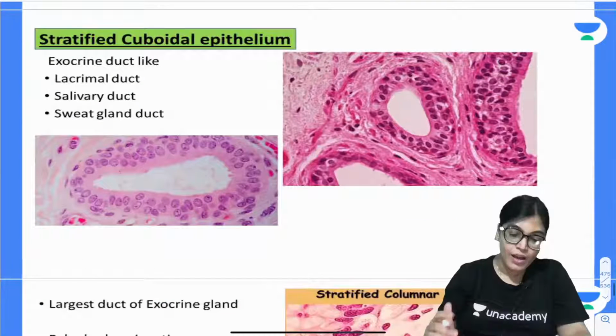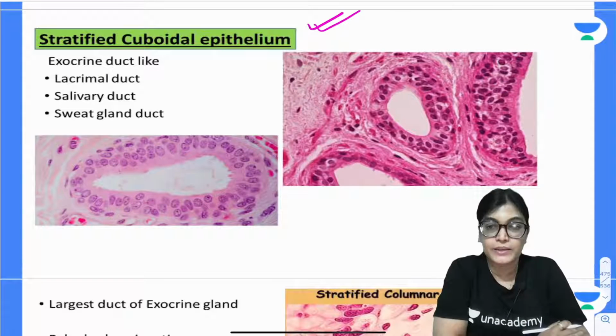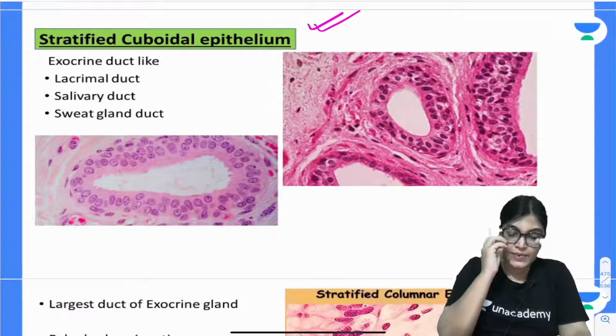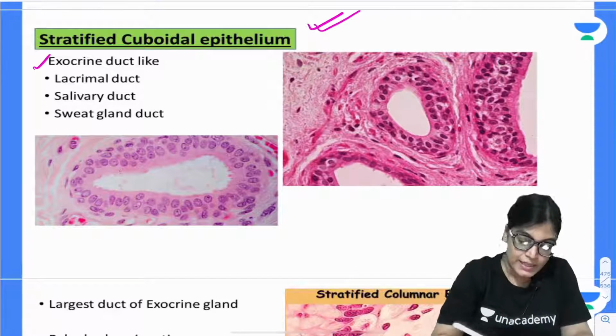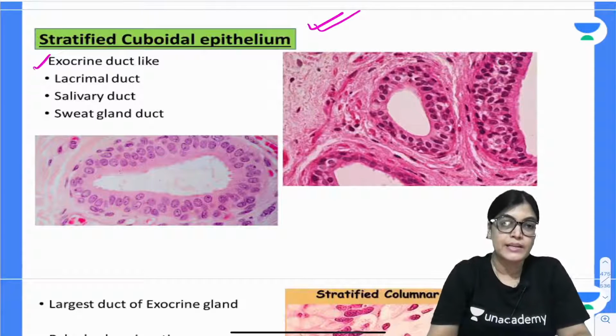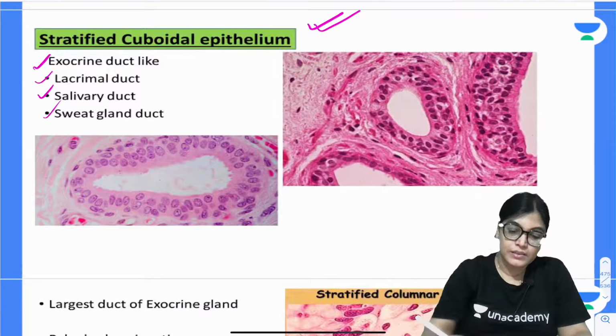Now the next category is stratified cuboidal epithelium. Stratified cuboidal epithelium is present in the ducts of glands. Exocrine ducts like lacrimal duct, salivary duct and sweat gland duct. Again important for MCQ.